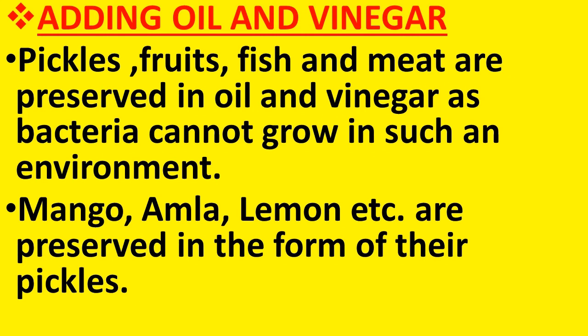You must have seen that after making the pickles, your mother will be adding lots of oil in it, or sometimes vinegar is added. Because in an oil and vinegar medium, microbes like bacteria cannot grow. Therefore, these things can be preserved or stored for a longer time.